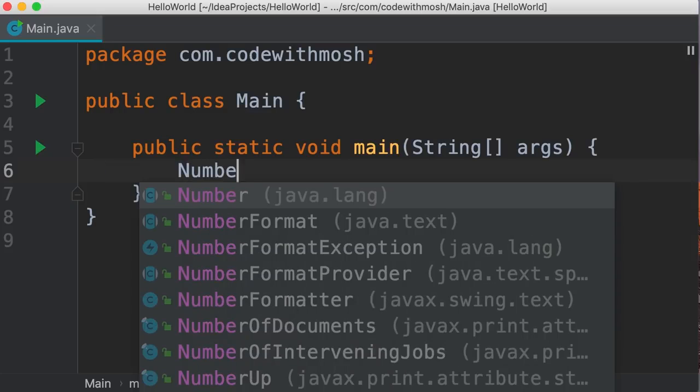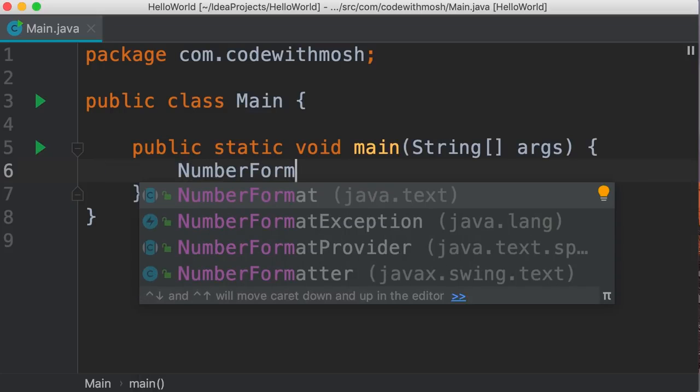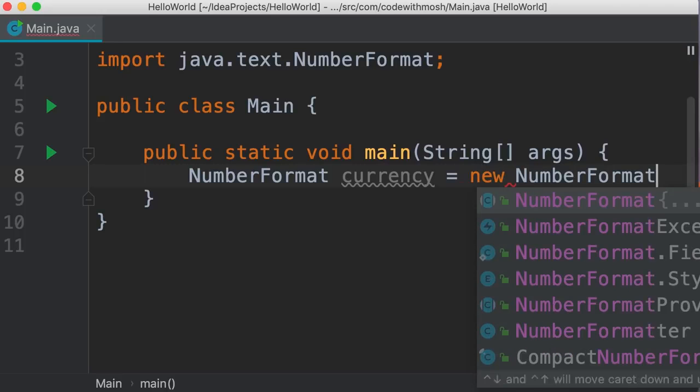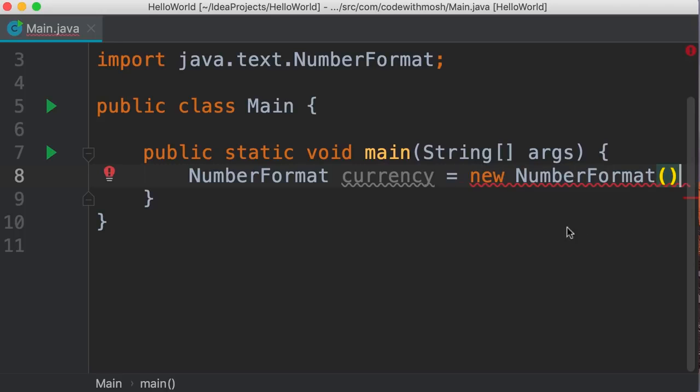We have this class NumberFormat that is defined in java.text package. In this package, we have a lot of classes for handling text, dates, numbers, and so on. So let's press enter here. It's imported on the top. Beautiful. Now we want to declare a variable. So let's give this variable a name, currency. Now we need to instantiate this. So new NumberFormat.